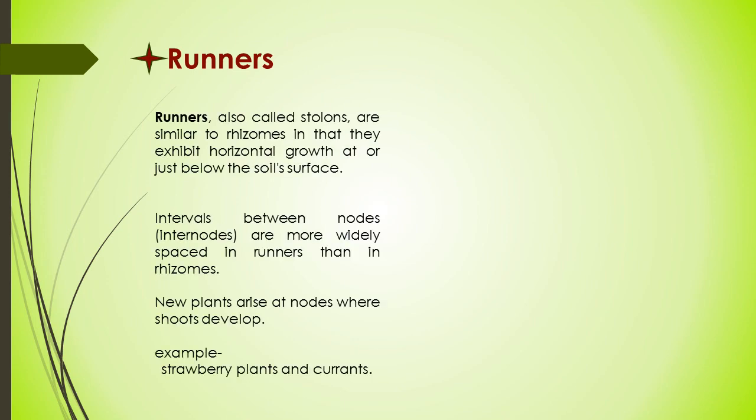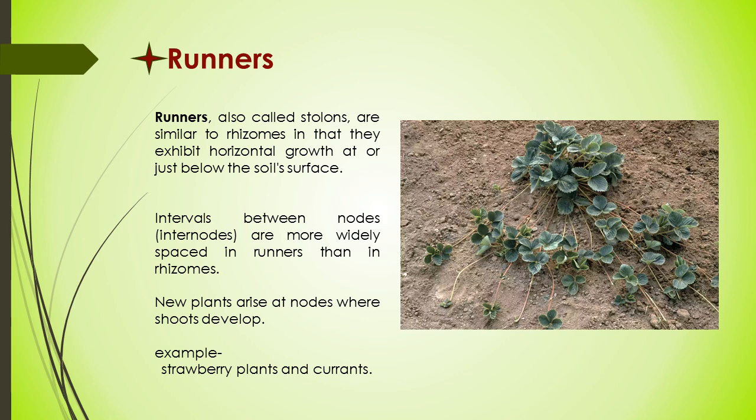Runners. Runners, also called stolons, are similar to rhizomes in that they exhibit horizontal growth at or just below the soil surface. Unlike rhizomes, they originate from existing stems. As runners grow, they develop roots from buds located at nodes or their tips. Intervals between internodes are more widely spaced in runners than in rhizomes. New plants arise at nodes where shoots develop, and this type of propagation is seen in strawberry plants and others.